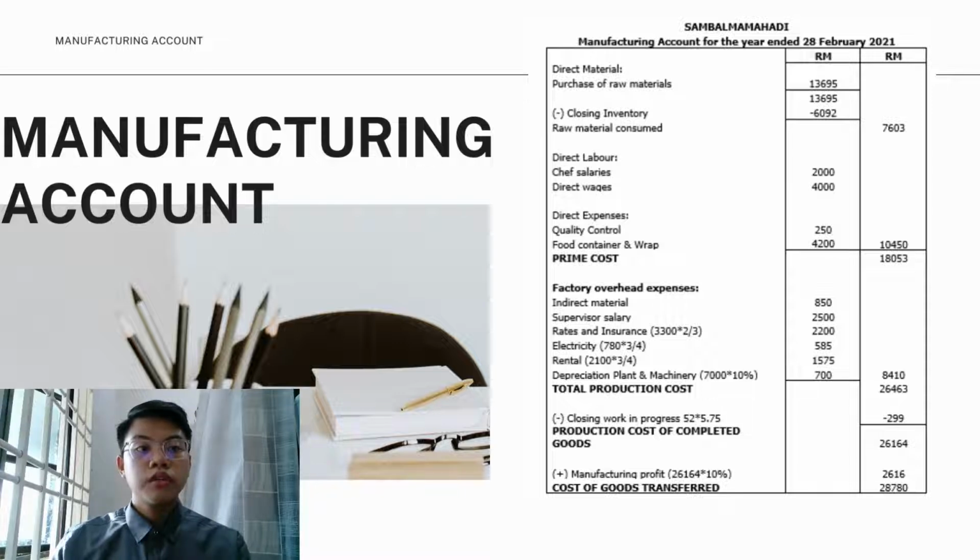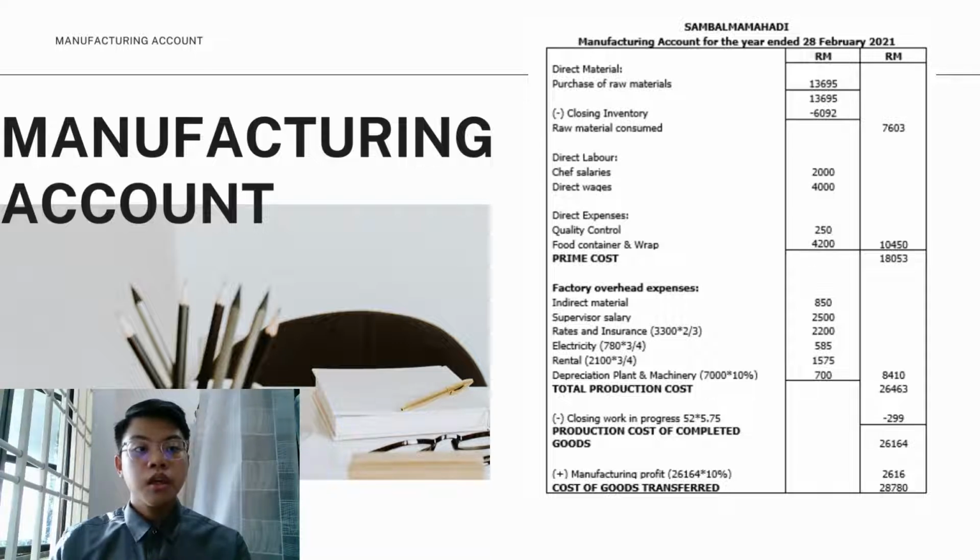Next, for our direct labor, we have two items, chef salaries and direct wages, and the total of both is 6,000. For direct expenses, we also have two, quality control and food container and wrap, and the total of both is 10,415. For the prime cost, we sum up the raw material consumed with direct labor and direct expenses, and our company prime cost is 18,053 ringgit.